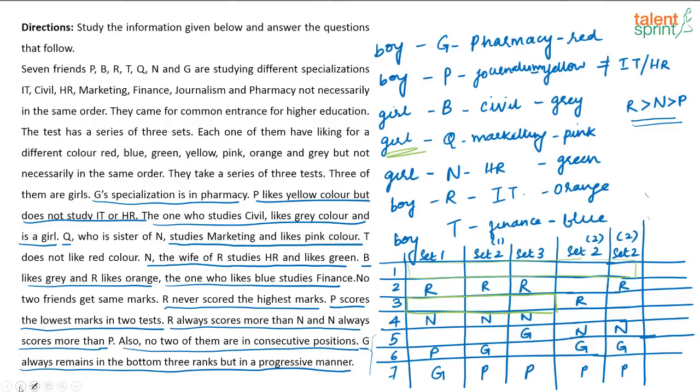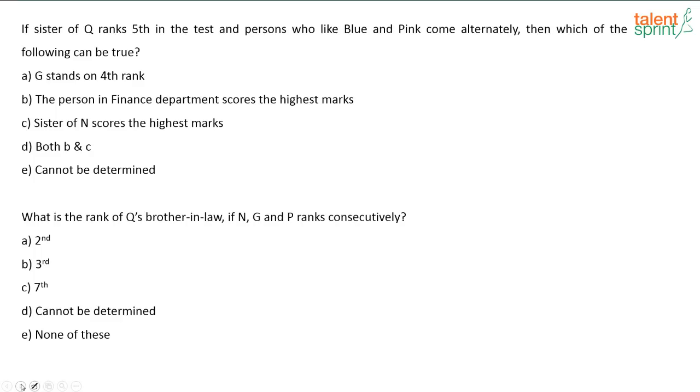So what is given in the question? If sister of Q ranks 5th in test and person who likes blue and pink. So first let us just write down who likes blue. T likes blue. Who likes pink? Pink is liked by Q, right?